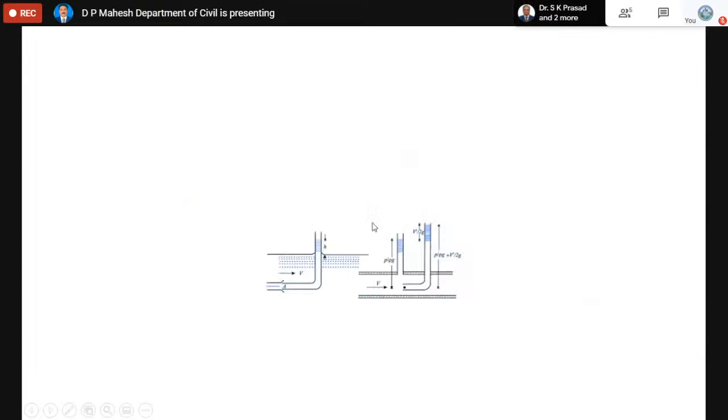This is called a pitot tube. Using a pitot tube, we cannot measure the flow rate. Instead, we can measure the velocity. A pitot tube is just a glass tube, a right angle bent glass tube. The lower end of the pitot tube is always directed into the flow. The other end is open to the atmosphere. The moment the pitot tube is placed in a channel or a pipe, the liquid will start entering and it keeps on rising. So it looks similar to your piezometer or the manometer.